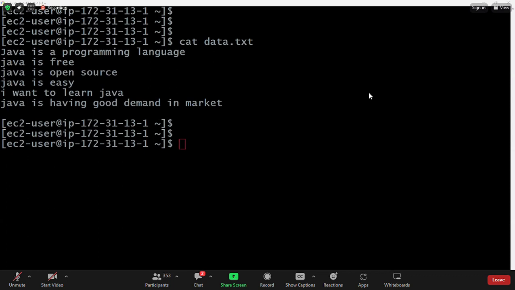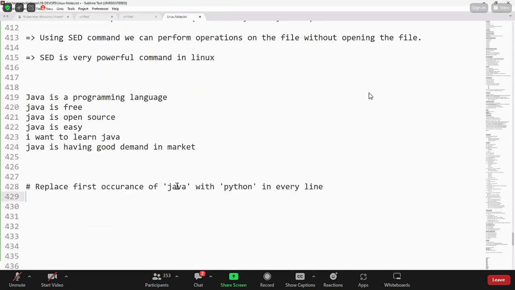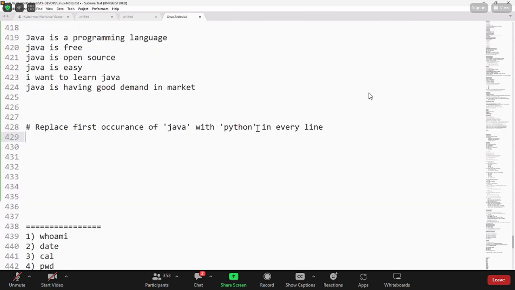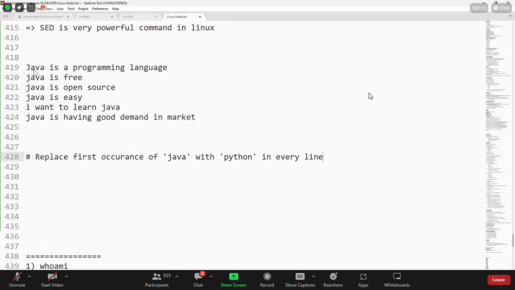First occurrence of Java with Python in every line. In the lines, the Java keyword is available. Wherever Java is available, I want to replace the first occurrence of Java with Python in every line. Java is a programming language. Java is free. Java is open source. Java is easy. I want to learn Java. Java is having good demand in the market. So in every line the Java keyword is available, and I want to replace Java with Python.